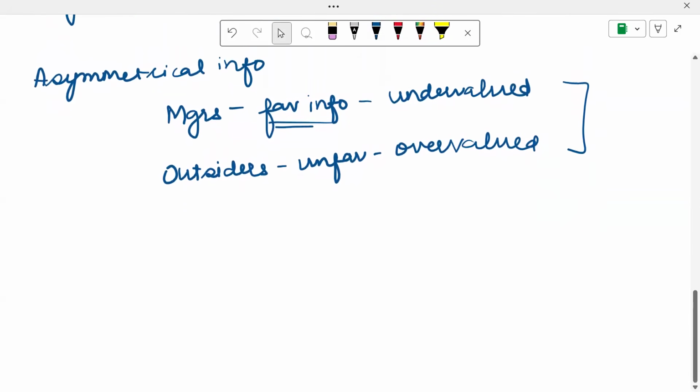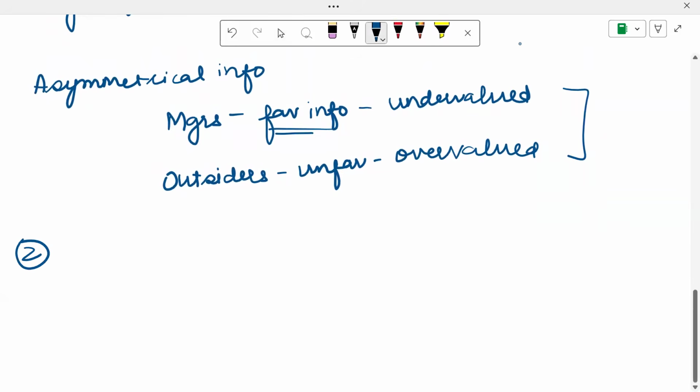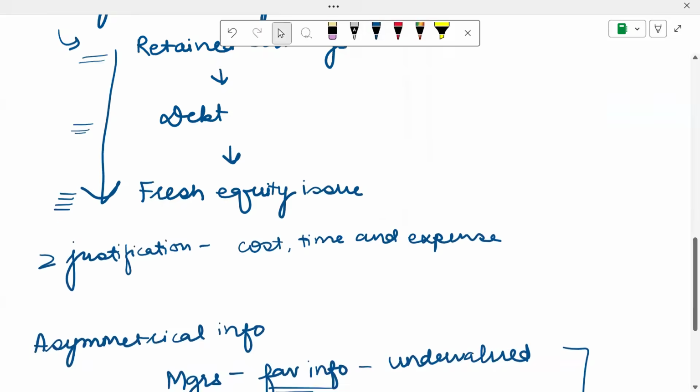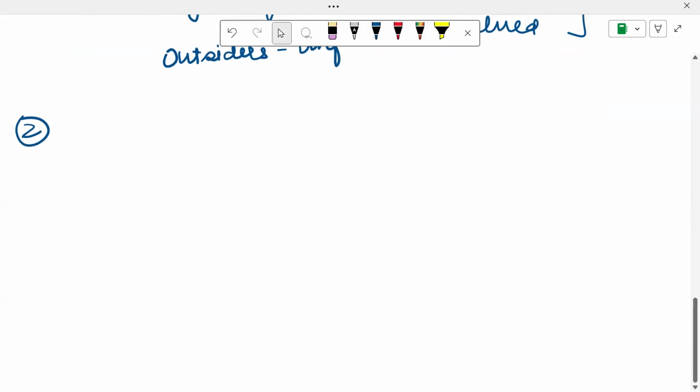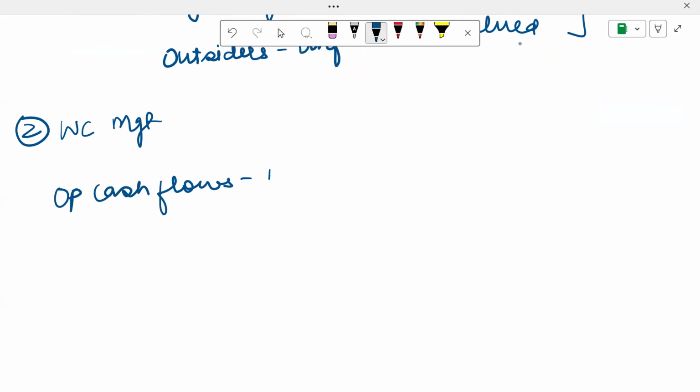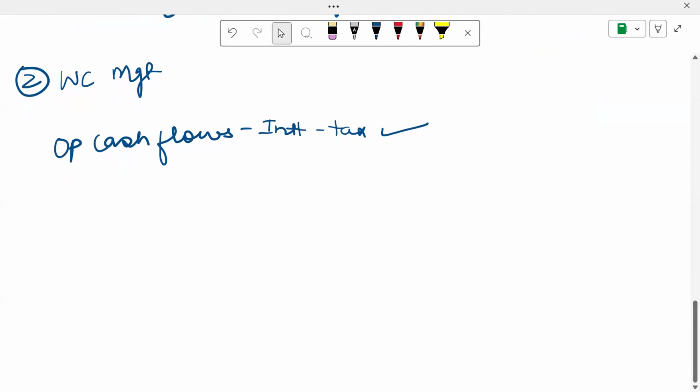All right. Now, the second aspect, like we were talking about the internal sources of finance, first we talked about retained earnings. The second aspect is your working capital management. This is a potential internal finance because any cash that you're left with, whatever your operating cash flows are, if you just subtract your interest and your taxes, any money that is left over with you can be used as a source of finance. So this is another aspect.